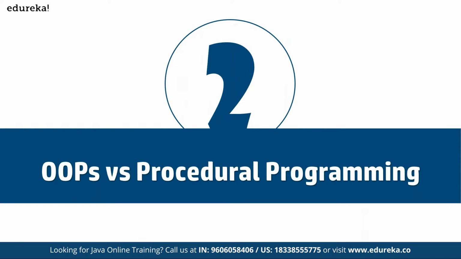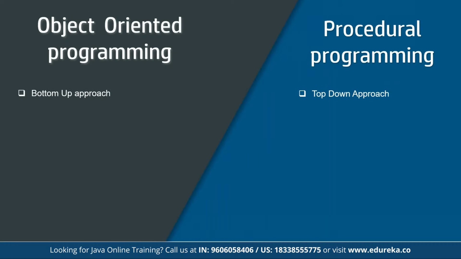Then we have OOPS versus procedural programming. Let's discuss that. There are multiple components available in OOPS as well, for example polymorphism, abstraction, and encapsulation, which we are going to discuss step by step. If we talk about how OOPS compares with procedural programming, in object-oriented programming we follow the bottom-up approach, whereas in procedural programming we follow the top-down approach.